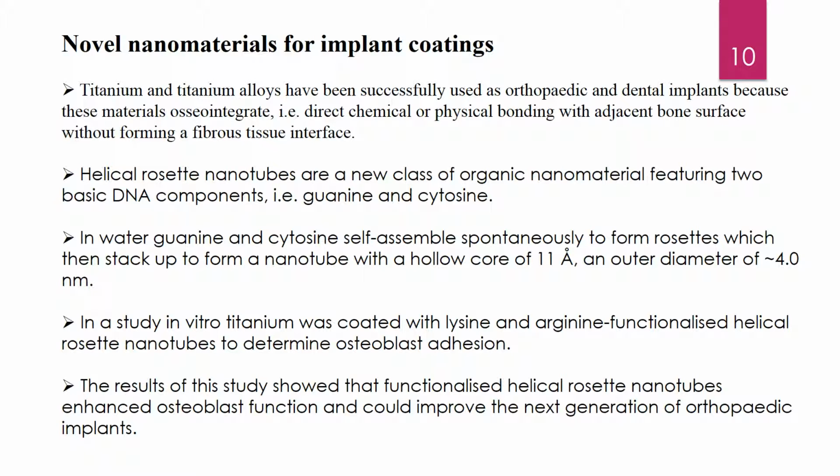The next is novel nanomaterials for implant coating. We all know that titanium and titanium alloys have been successfully used in orthopedic and dental implants because this material osseointegrates, that is, it forms direct chemical or physical bonding with adjacent bone surface without forming a fibrous tissue interface. Helical rosette nanotubes are a new class of organic nanomaterial featuring two basic DNA components, guanine and cytosine. In water, guanine and cytosine self-assemble spontaneously to form rosettes, which then stack up to form a nanotube with a hollow core of 11 angstroms and an outer diameter of about 4 nanometers.